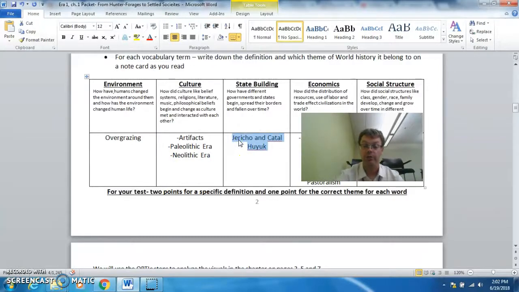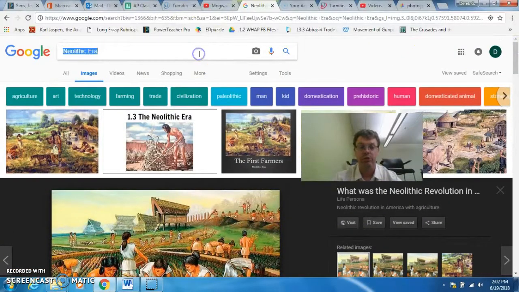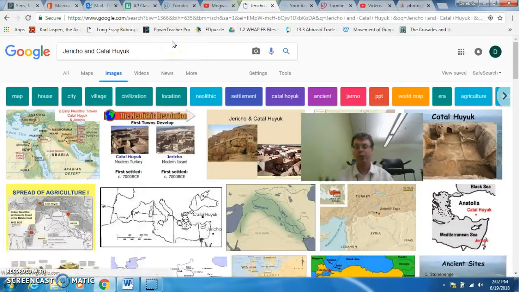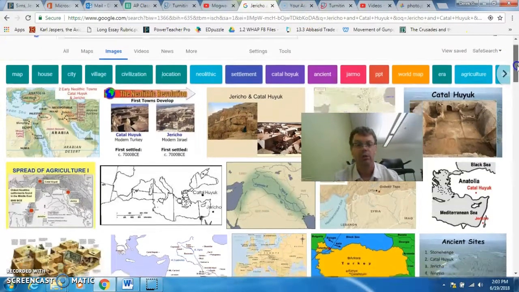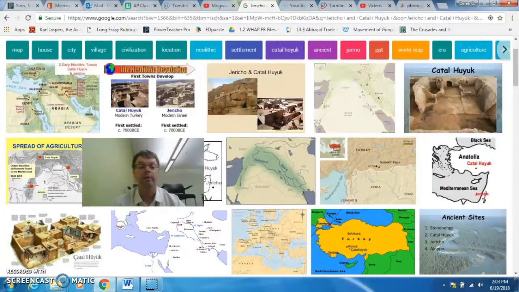Our next word is going to go under state building, and we have Jericho and Çatalhöyük. So let's go look those up. Google Images is pretty good. If you ever don't know what words mean, by the way, in any class, I like to go to Google Images because I can see things about it, and it kind of helps me out. So if we look at this, this is a nice picture right there, right above me. I see you. Okay.